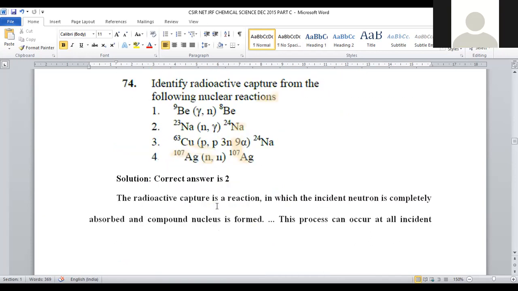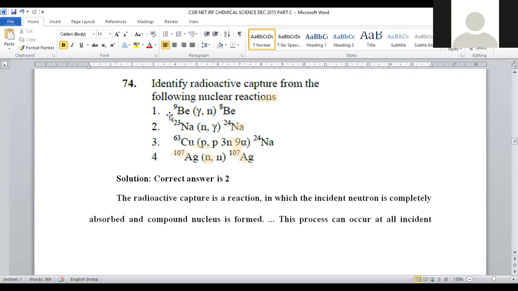Let us move on to question number 74. This is a part of nuclear chemistry. Identify radioactive capture from the following nuclear reactions. These are the nuclear reactions where radioactive capture is carried out. Radioactive capture denotes what? The projectile will be the neutron bombarded on the parent element, and the ejectile will be the gamma radiation, right? So the projectile is the neutron bombarding sodium, and the ejectile will be the gamma radiation along with an isotopic element, which is provided in option number 2.